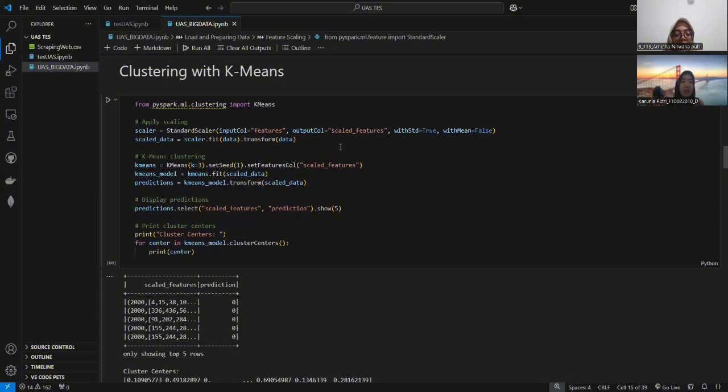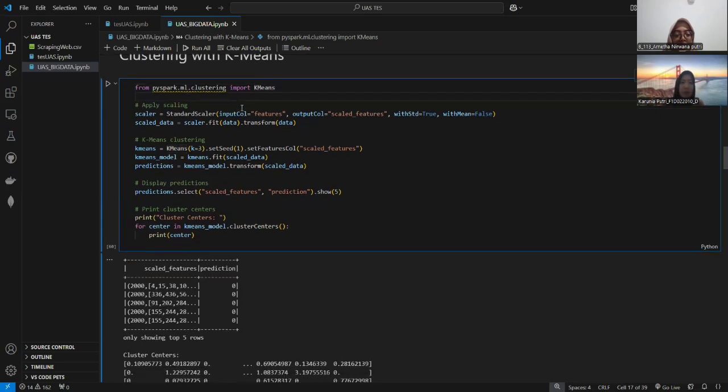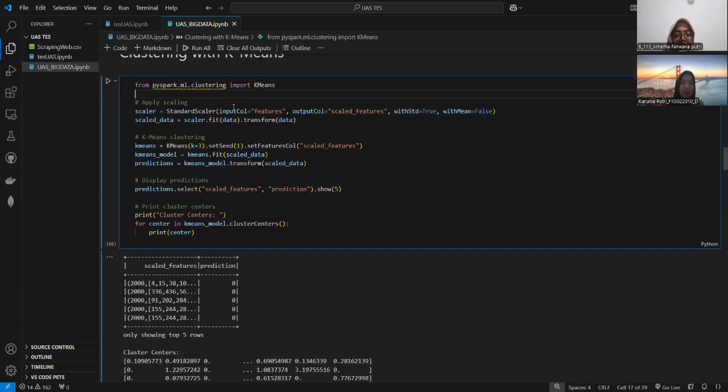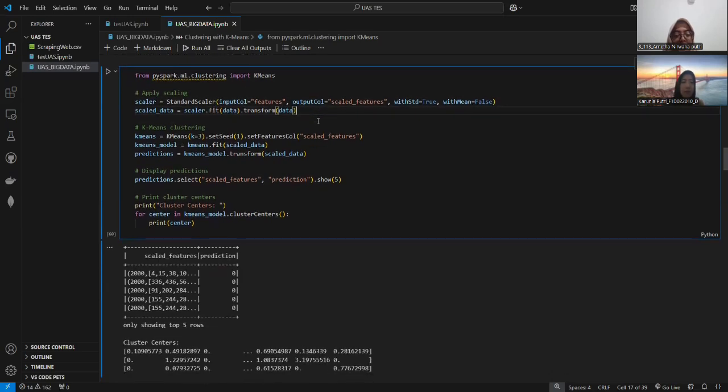Next, we do scaling with K-means. First, we import the library, this is from PySpark. Then we apply the scaling. Here we create a StandardScaler to scale the features column so the data is normalized. Then we apply the scaling to the data.